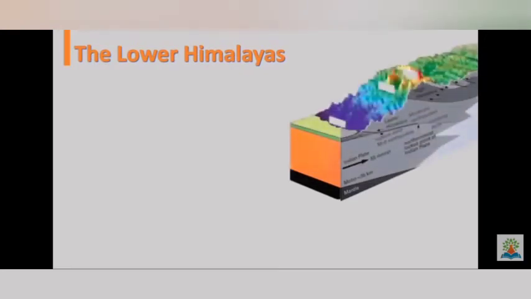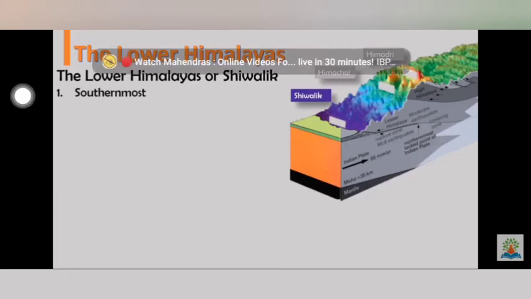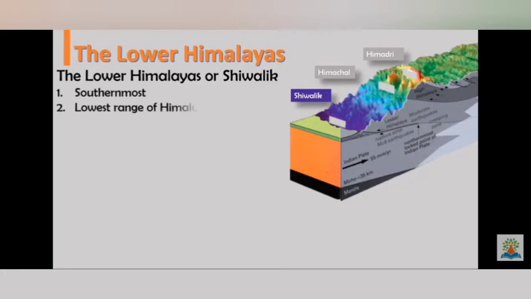Then comes the Lower Himalayas, and the other name for the Lower Himalayas is Shivalik. First one Himadri, second one Himachal, and the third one is the Lower Himalayas or Shivalik. These are the southernmost range of the Himalayas and the lowest range of the Himalayas.